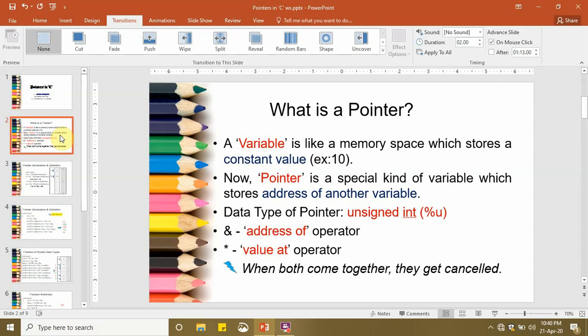Okay, you also need to know two special operators that will be used with the pointers. The first one is the ampersand or & operator, also known as the address of operator in C. The second one is called the star or indirection operator, which is also called the value at operator in C language. It is also called the indirection operator, which indicates that the variable next to it is a pointer. So it is used for pointer declaration. Please remember, it's a very important thing that when & and * come together, they get cancelled with each other.